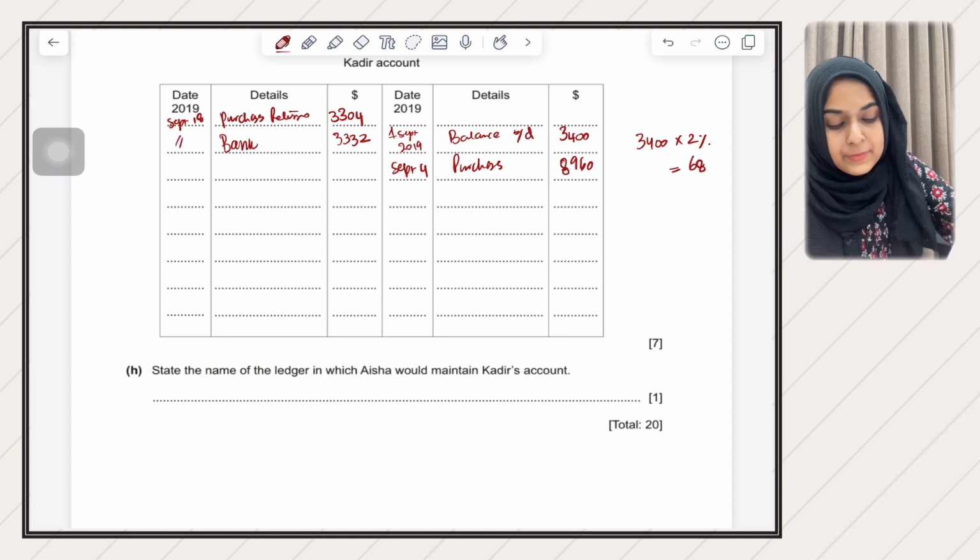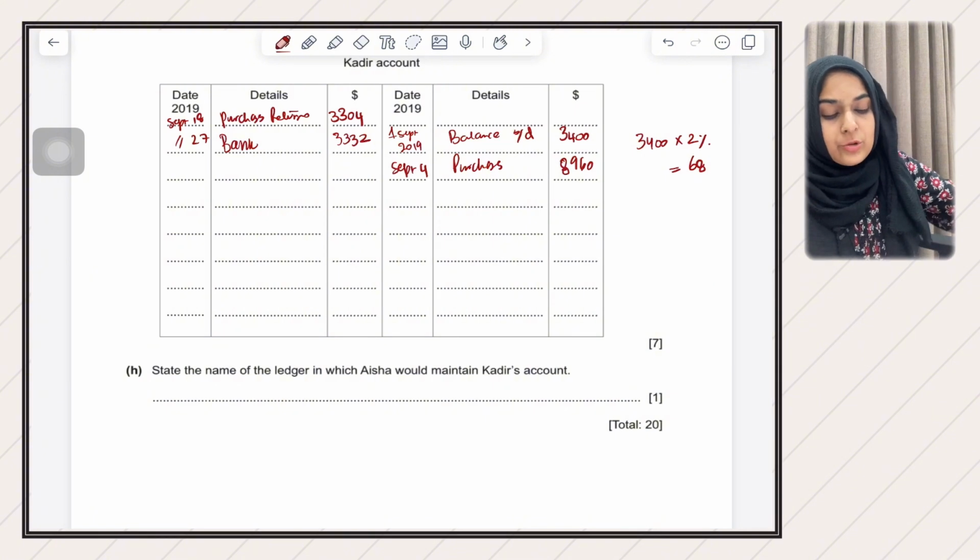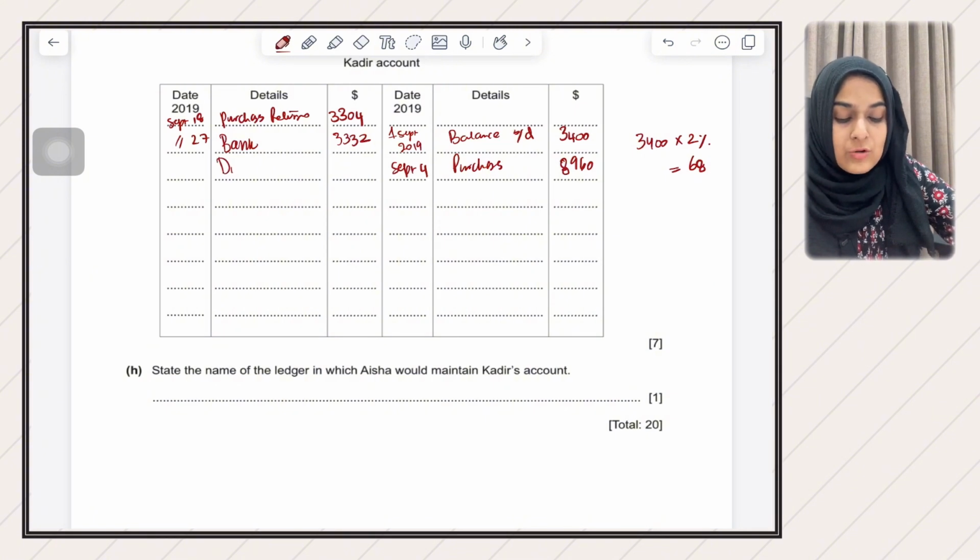This will be September 27. And then Aisha will need to record discount. So this is discount received. Whenever we are getting a discount from our supplier, you'll write here discount received, and you'll write here 68. And this will also be September 27.